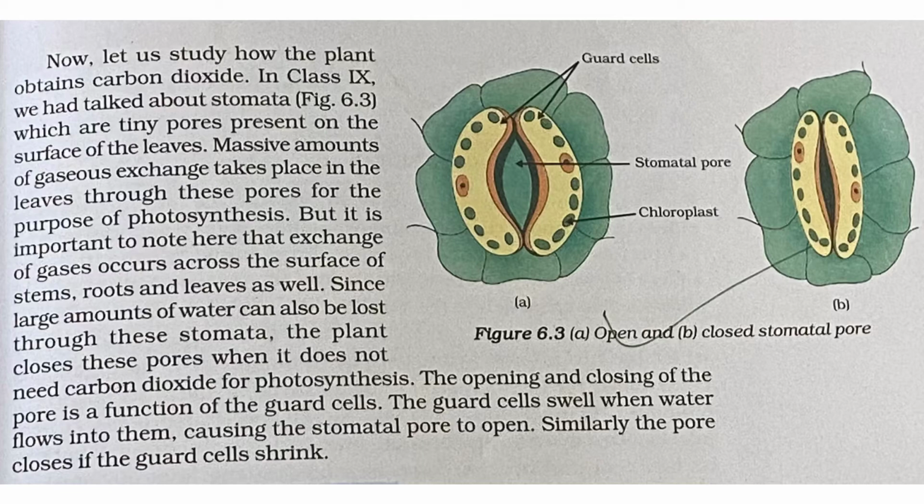So the plant closes these pores when it does not need carbon dioxide for photosynthesis, and it will open them when it needs carbon dioxide. The opening and the closing of pores is the function of guard cells. So guard cells control the opening and closing of the stomata. You can clearly see in the diagram, guard cells are given over here. The guard cells swell when water enters into them, due to which the stomatal pore will open. And when water gets removed from them, they shrink, and because of which the stomatal pore will close. And this way the opening and the closing of stomata will take place.